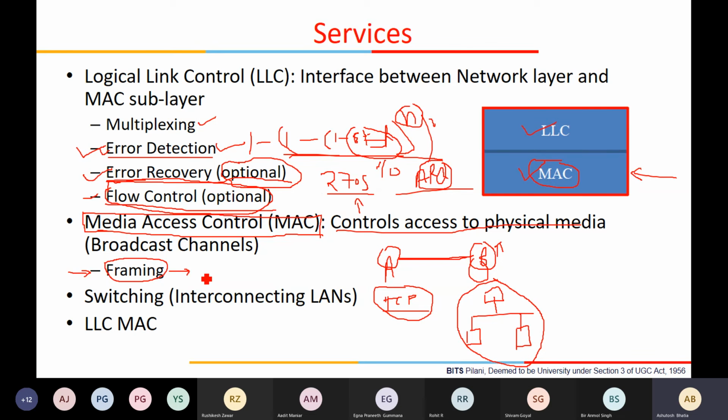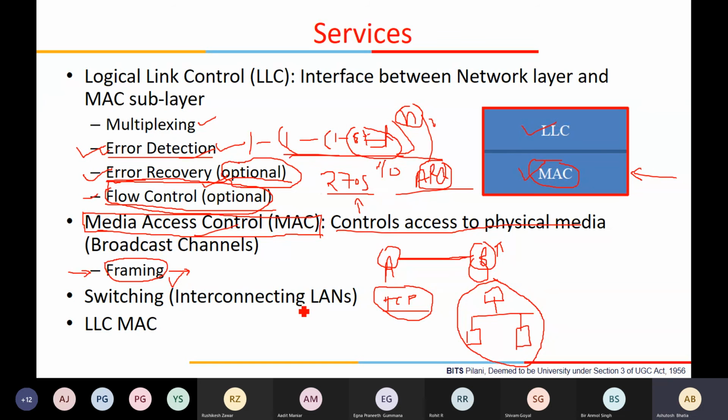And this becomes even more complex in wireless, because again, the signals keep coming. Signals are always there. How do I know that now this has ended and now this will start? So this is actually a real problem at the MAC layer. Okay, so with this I stop here, and from the next class, we have to see framing, then error detection, then a little bit of error recovery, and then media access protocols, and then this data link layer will be done.